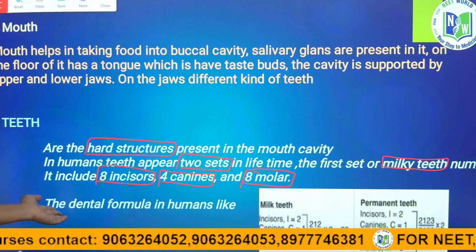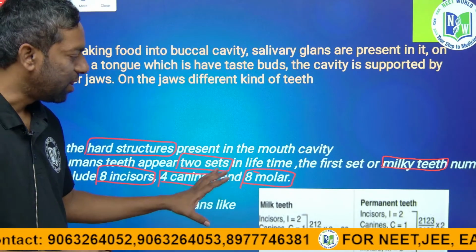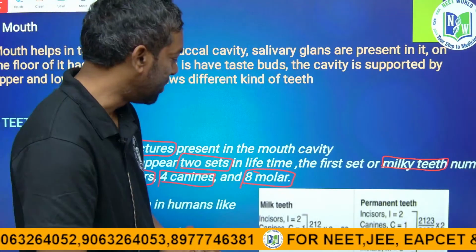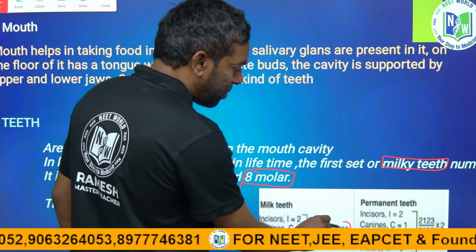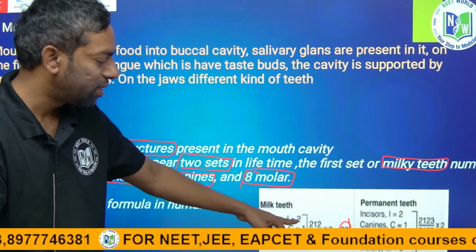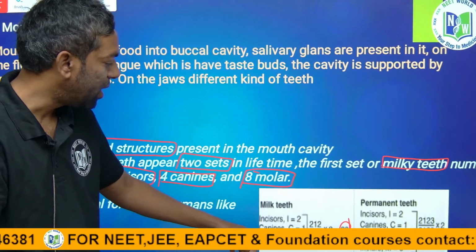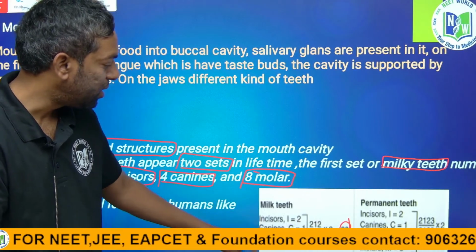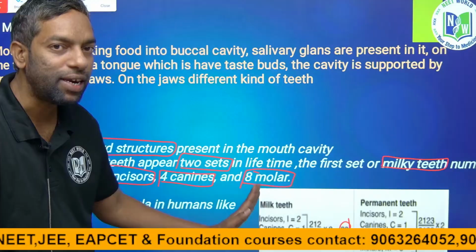Yes. The dental formula, the formula of the teeth, of milky teeth. Milky teeth are 20 in number, guys, 20 in number. Incisors are 2 pairs. Canines are one on one side. This is one side of the jaw. Okay.